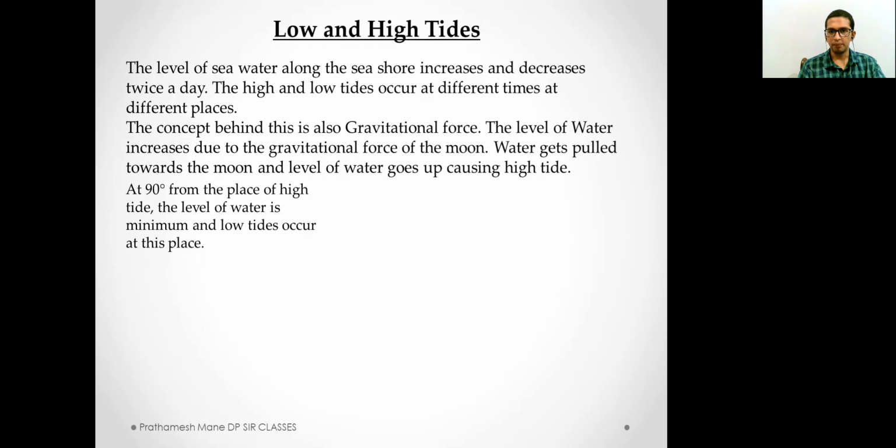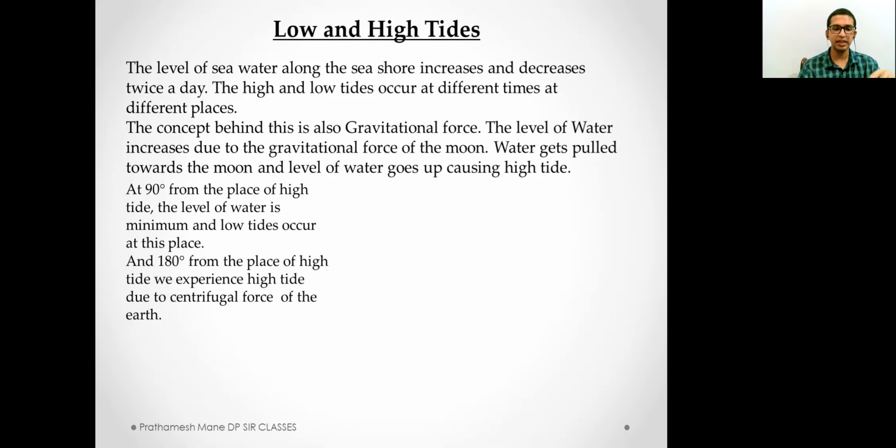At the same time, when the high tide is taking place, at 90 degrees from the place of high tide, you will observe low tide taking place. Why does this occur? Because the water is getting pulled towards the moon, as a result of which at 90 degrees, the water is getting pulled. As a result, the earth pulls the water back, and so the level of water goes down, and as a result, low tide takes place at this position.